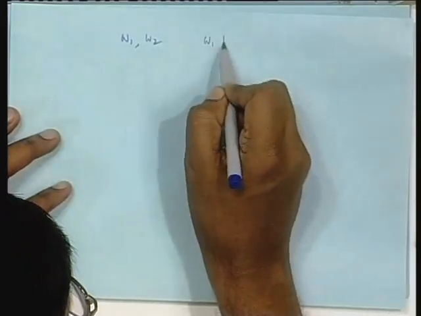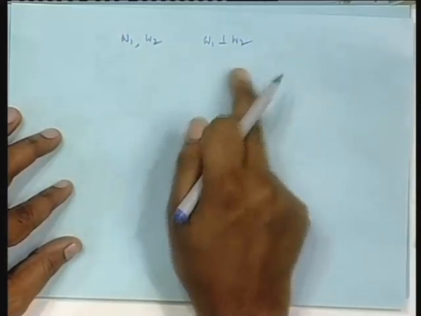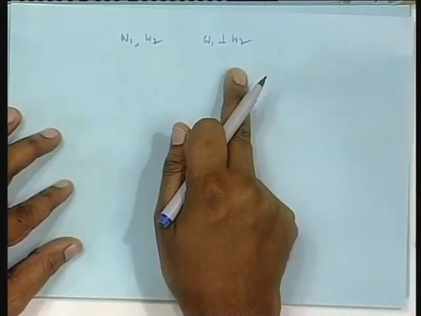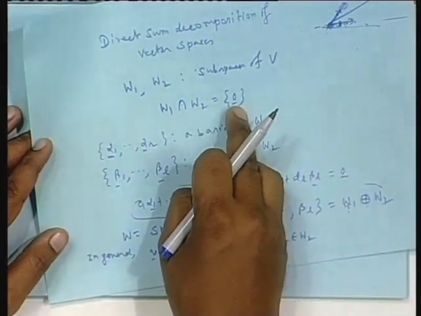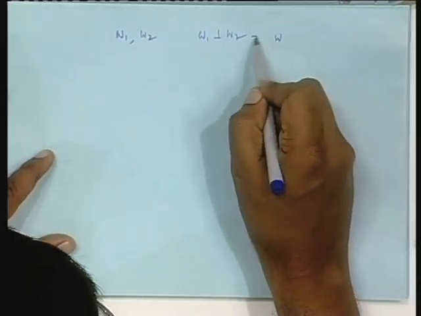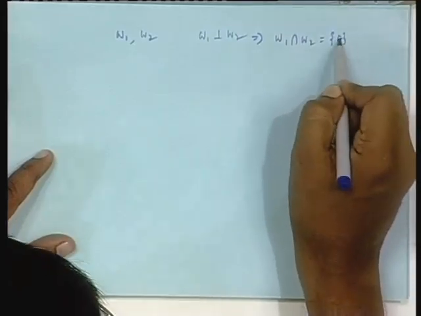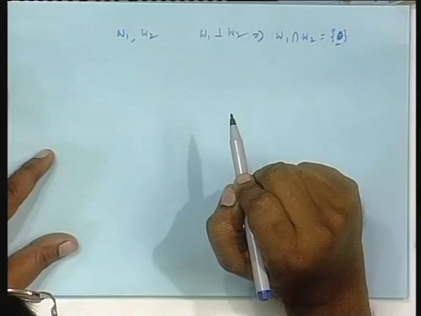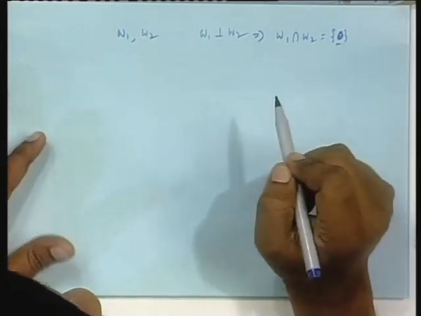There you see one thing, suppose W1 and W2 are such that it is given W1 is orthogonal to W2. That means, any vector of W1 and any vector of W2 are mutually orthogonal. Then my claim is they intersect only at 0. Earlier I directly gave W1 and W2 such that they intersect at 0. Here I am saying that if they are orthogonal, then W1 intersection W2 is nothing but 0. Can you prove this? It is very easy, one line proof. But how? What will you do?